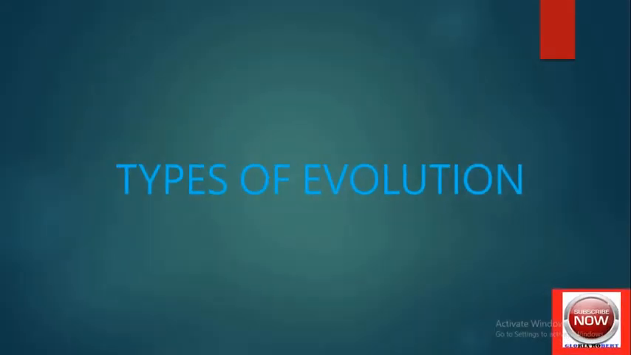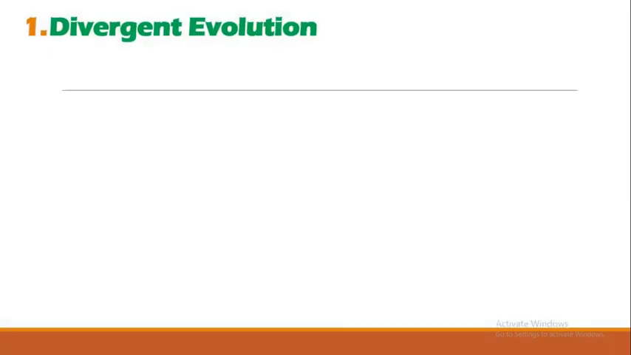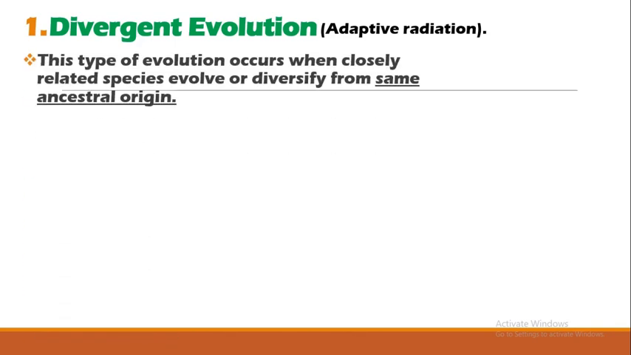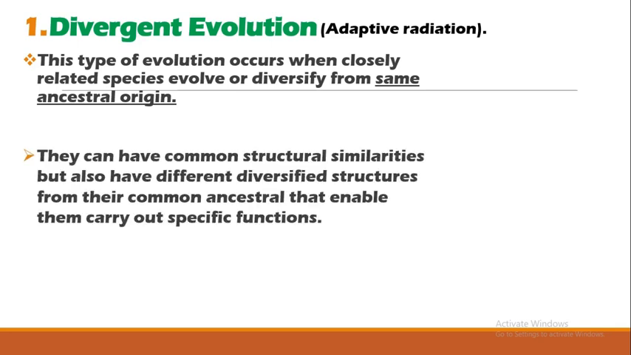Let's look at the types of evolution. We are going to be discussing 3 types of evolution here. The first one is called divergent evolution. Divergent evolution can also be known as adaptive radiation. This type of evolution occurs when closely related species evolve or diversify from same ancestral origin.